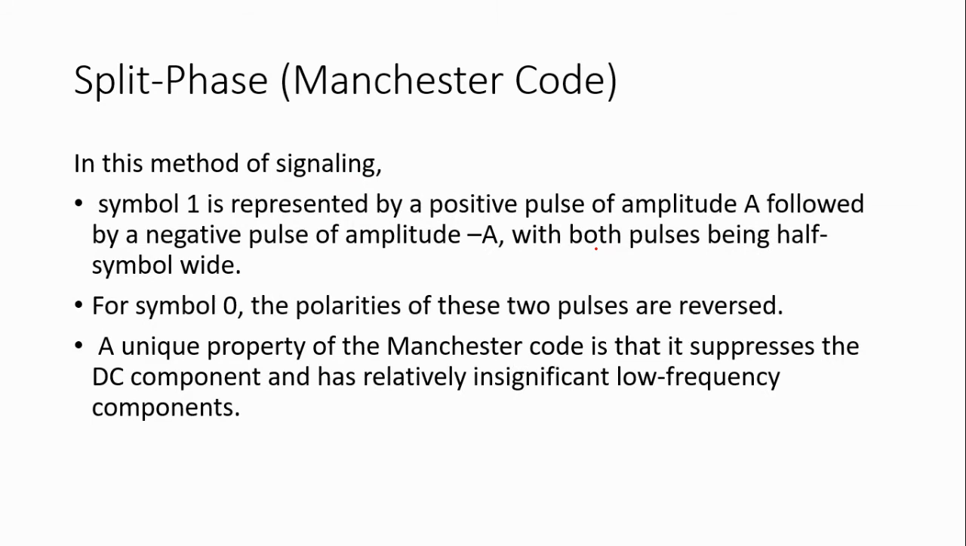Now Manchester coding. I already told that in Manchester coding, symbol 1 is represented by plus A followed by minus A, and symbol 0 is represented by minus A followed by plus A. The advantage of this method is that there is no DC component in the power spectrum, and it has a relatively insignificant low frequency component.